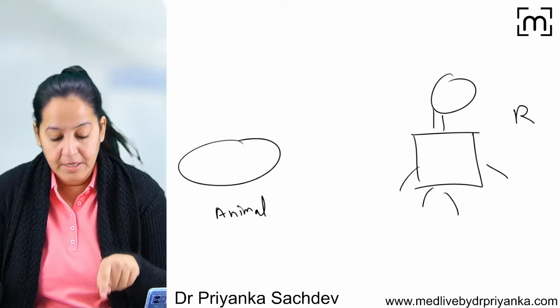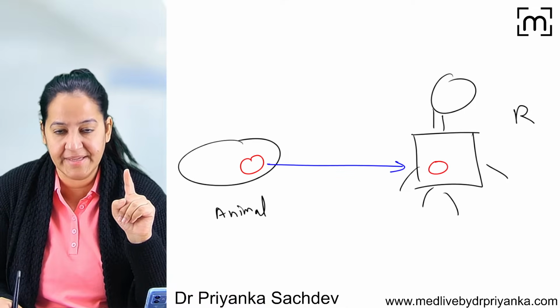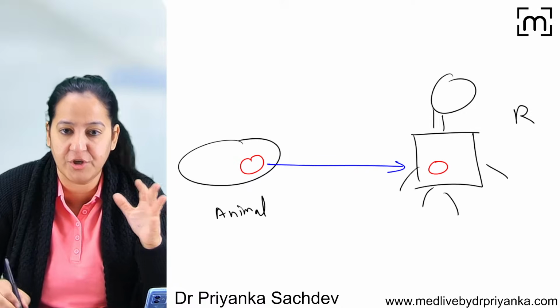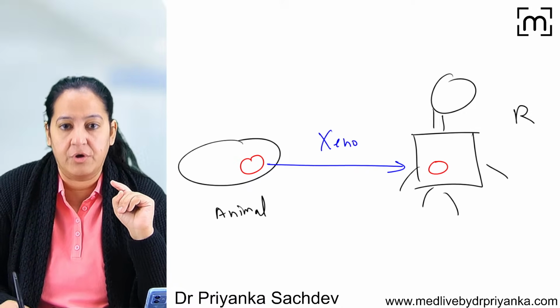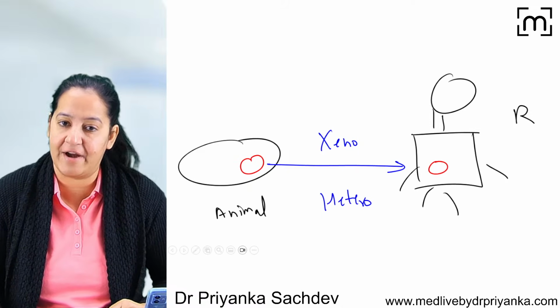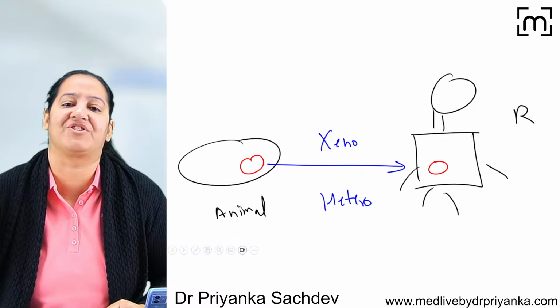This is the recipient. So if we take some graft from an animal to the human, you can see different species is there. The donor is from a different species, not a human. This is known as xenograft, also known as heterograft. How many of you got it? Xeno or heterograft. So this is also a worst graft. Maximum chances of rejection are there.